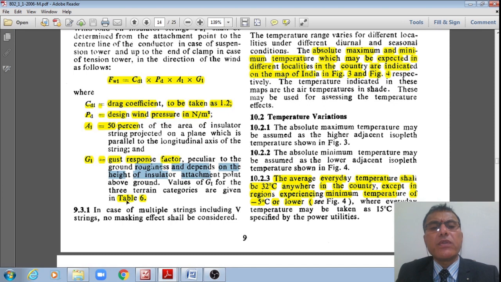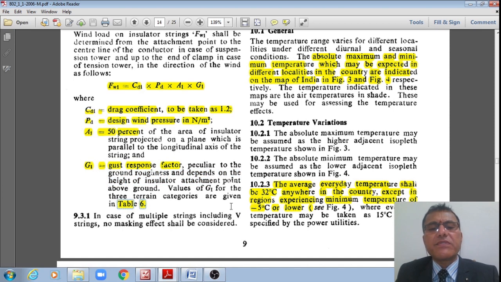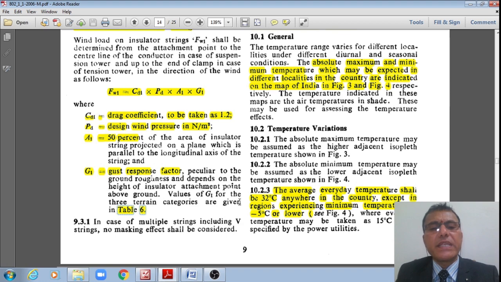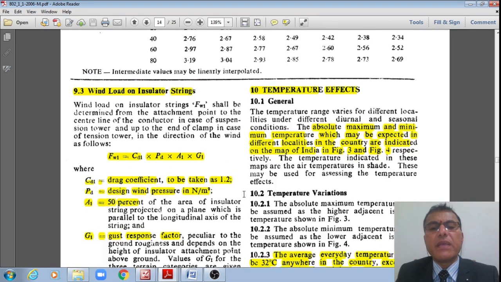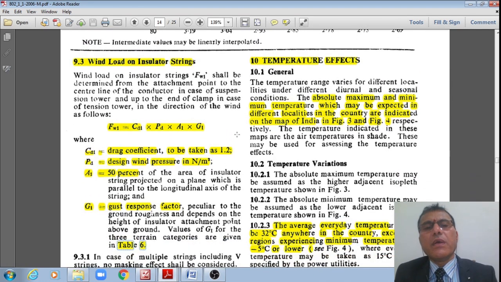However, this value shall be taken from table 6 that we already discussed, right? Whereas for multiple strings including V strings, no masking effect shall be considered. That is how the wind loads on the tower, as well as that of the power conductor and the strings, are considered.